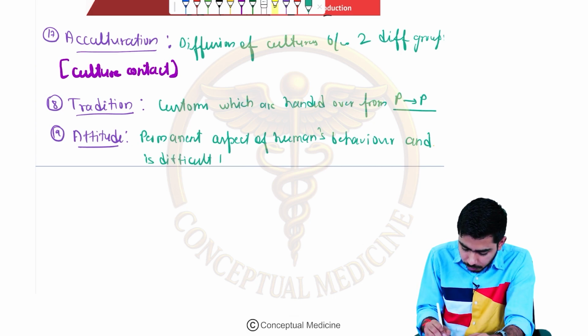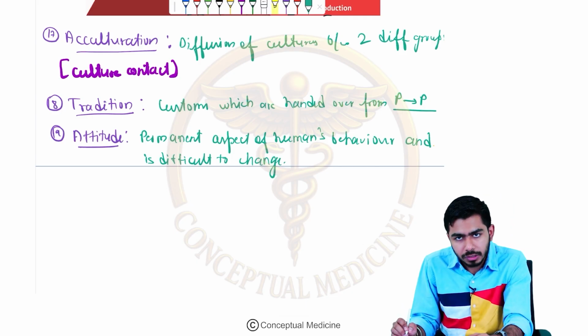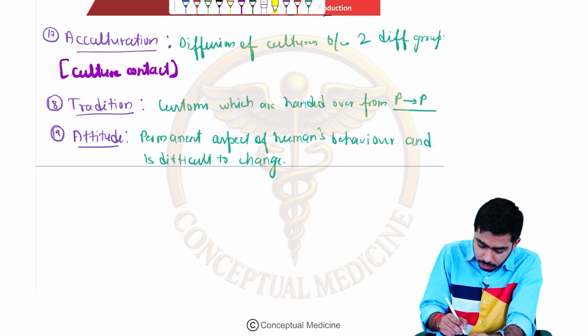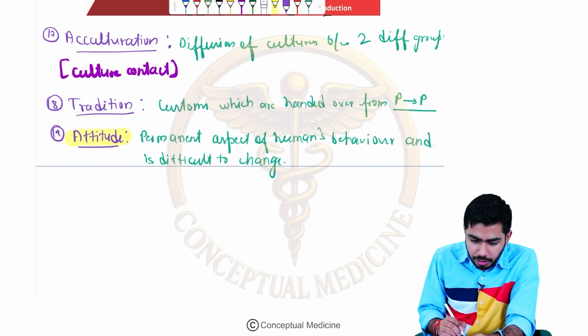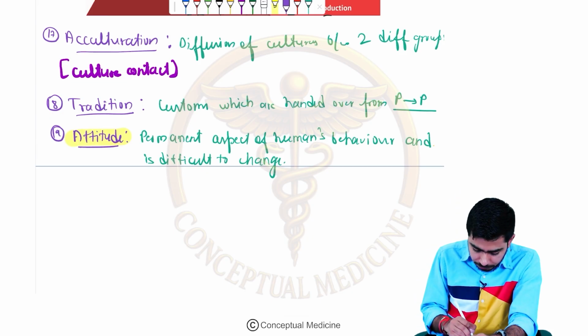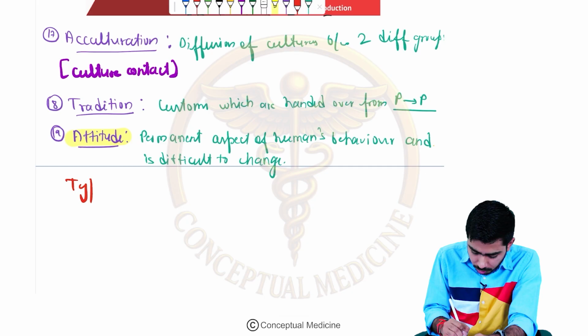So please remember this for your exam, right? It is not a temporary thing which we are talking about, it is a permanent thing as far as attitude is concerned. This is important and I am highlighting this as well, okay? Right, guys, now we shall be talking about what is taboo, right? But before that, let me talk about the types of attitude, right? So we shall have some types of attitude.